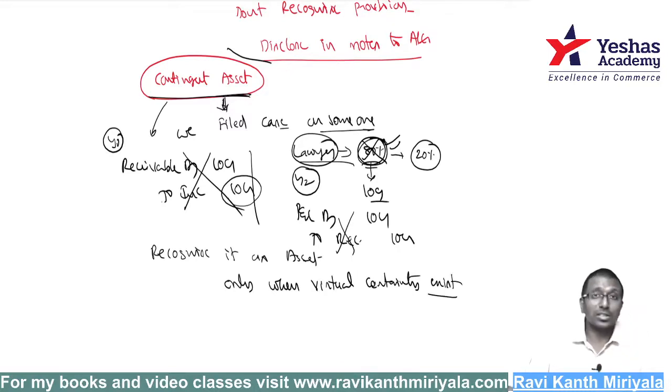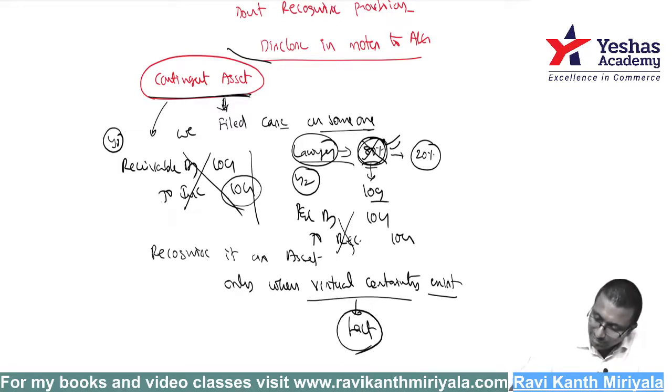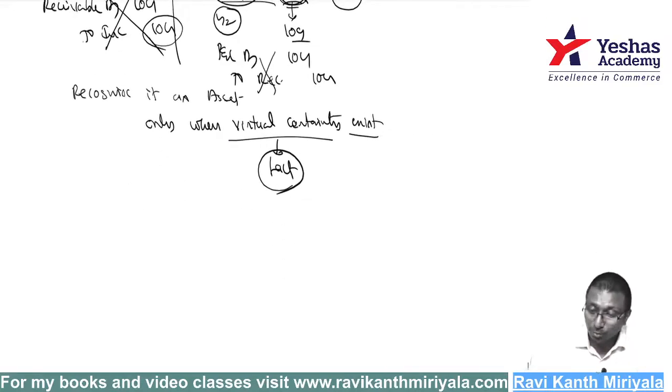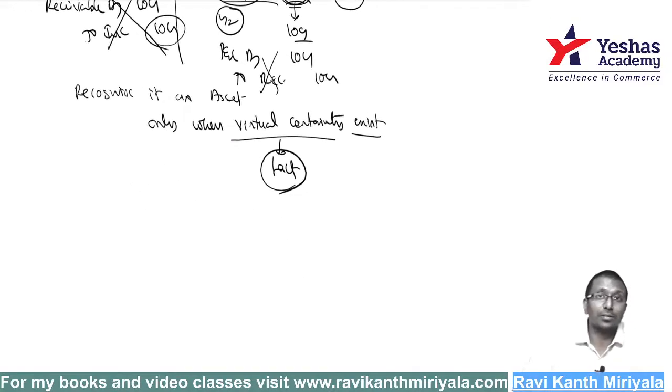If there is virtual certainty, then you are supposed to record it. What is virtual certainty? Virtual certainty is a fact. It is not a guess. Fact means the judgment is the fact. The judge says I won the case, then you record it. Got it? That is how it is supposed to happen.